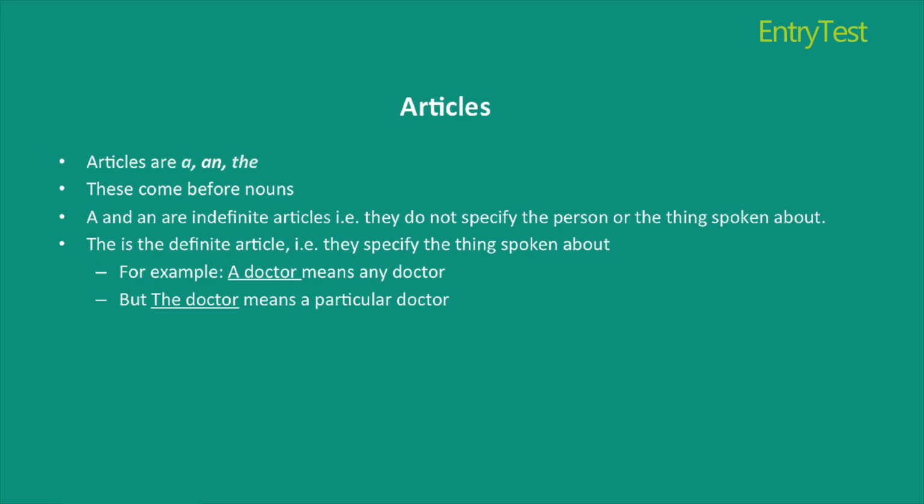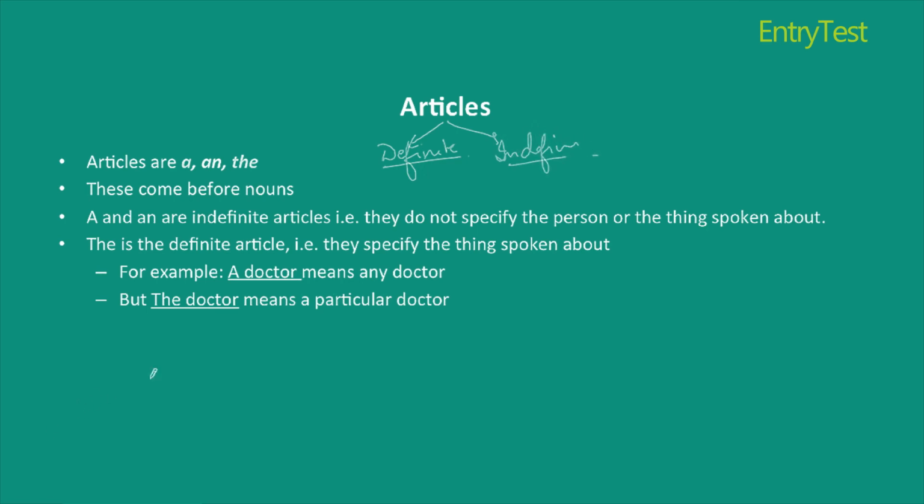We can divide the articles in two different forms, the definite article and indefinite articles. The definite article or definite articles are used in front of those common nouns where both the speaker and the listener are aware about the object, whereas indefinite articles are used for general sentences.